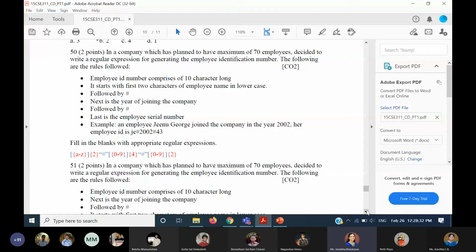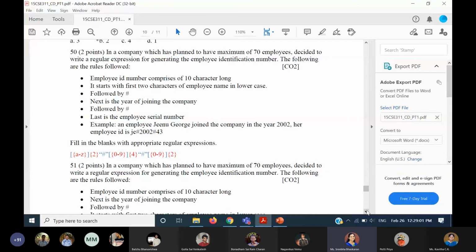After that, the last is the digit employee serial number. So based on which number, it is the serial number. Here also we have mentioned 0 to 9 followed by 2. There are valid questions like the employee number should not be 0, 0. Keeping all that in mind, some students have written it as 1 to 9 and after that 0 to 9. That also we have considered.